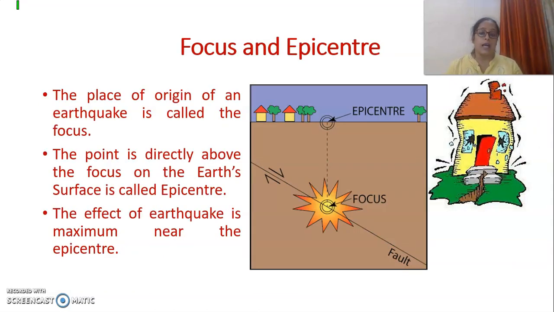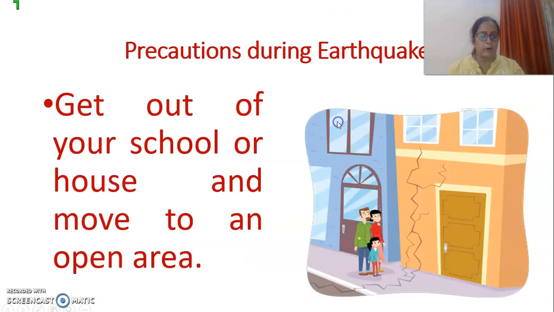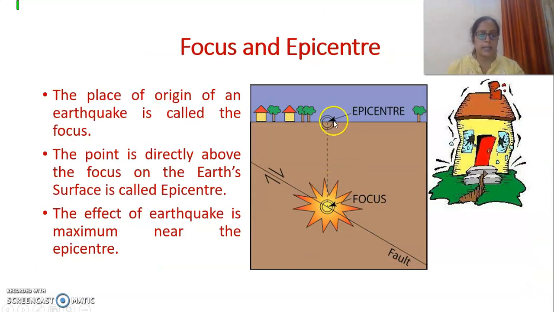Okay, now let us understand what happens when there is a severe earthquake. Whenever there is an origin of an earthquake, of course, it will be a place. The place of origin of an earthquake is known as the focus. So you can see that this is the focus. Then the point which is directly above the focus, you can see here, this is the point, right? This is the epicenter, and you can see it very clearly in the picture as well.